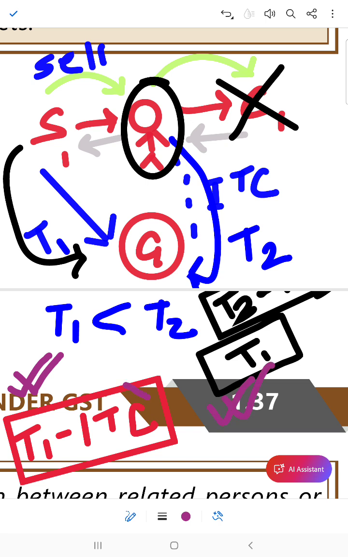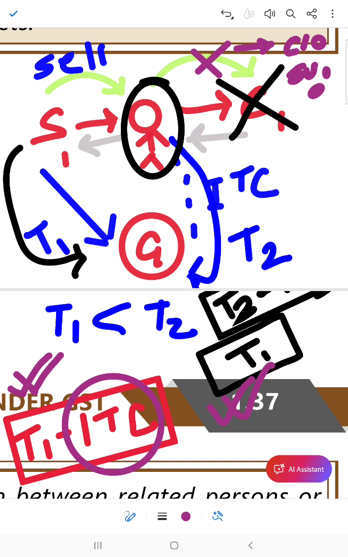So this ITC which was availed, and there is no further supply of business, then this ITC needs to be reversed. Yes. So this ITC needs to be reversed when there is no further supply, when there is a closure of business.